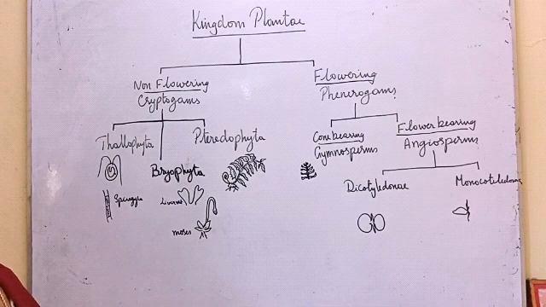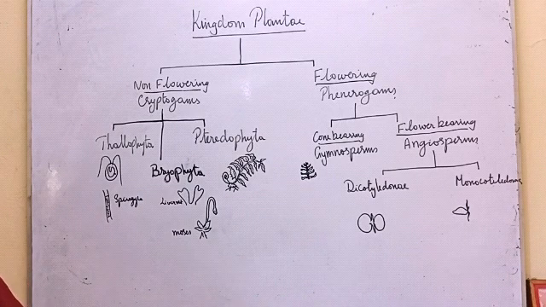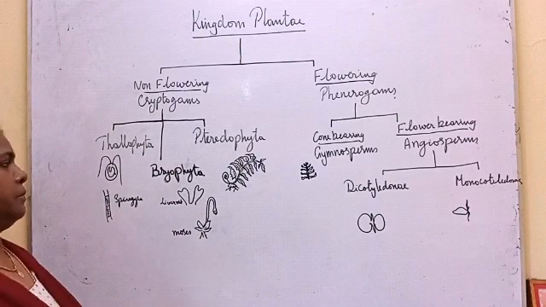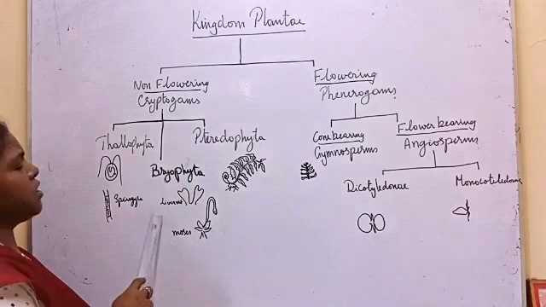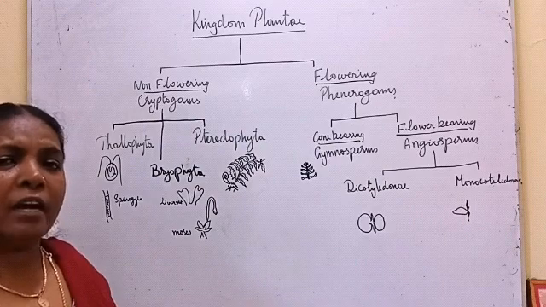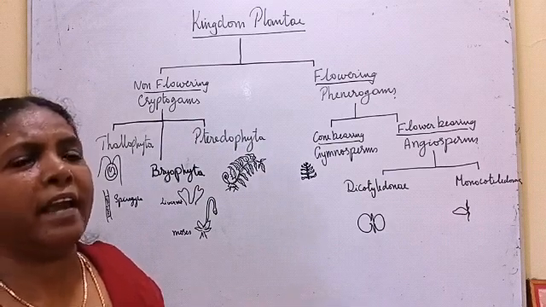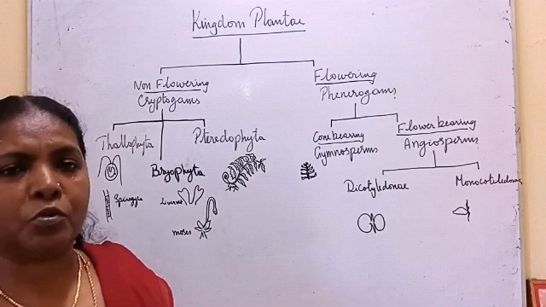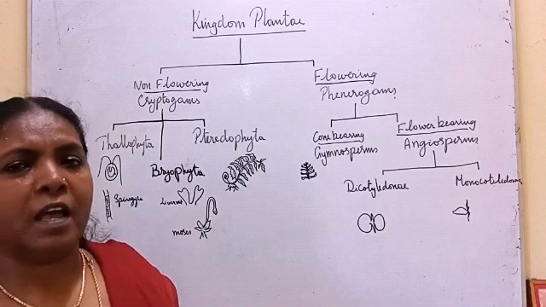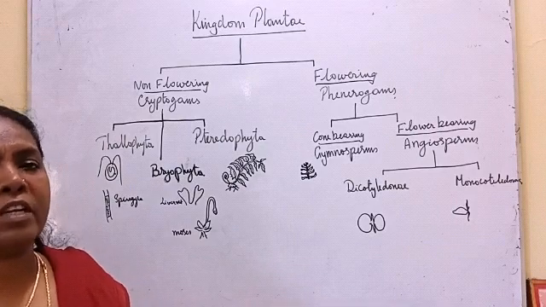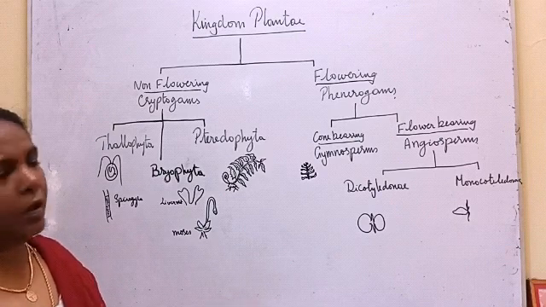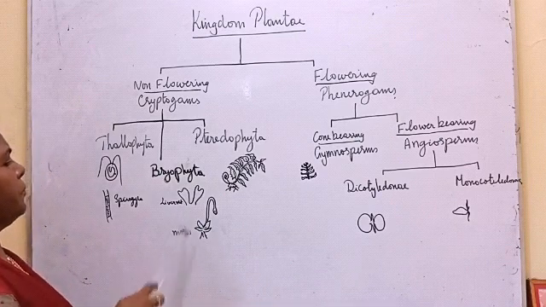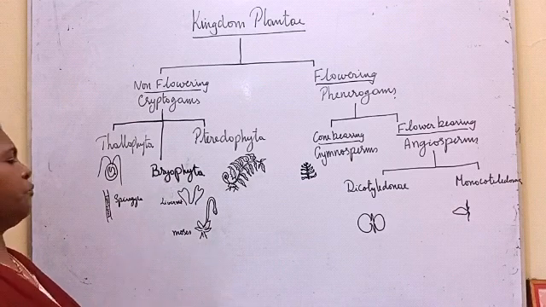So, all the non-flowering plants whose body cannot be divided into leaf, stem and root are kept under Thallophyta. Next, all the cryptogams, the non-flowering plants which have root-like, stem-like, leaf-like structures. Why am I saying "like"? Externally they look like root, stem and leaves. But if you take the internal structure and observe it under the microscope, they will not resemble the real root, stem and leaf. So all these plants are kept under the category Bryophyta.